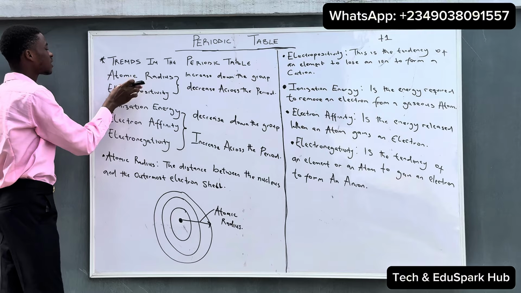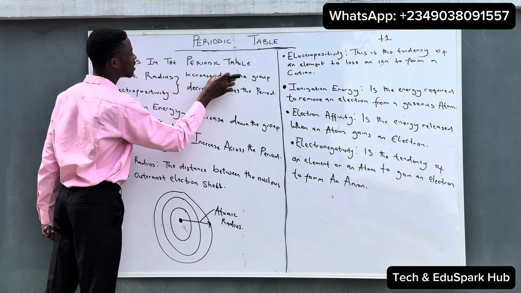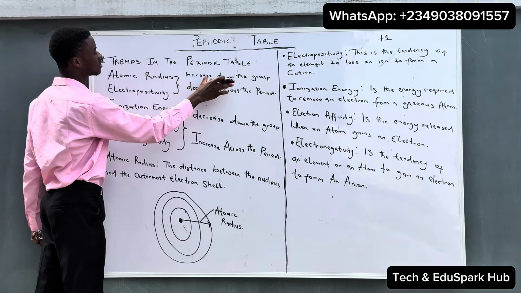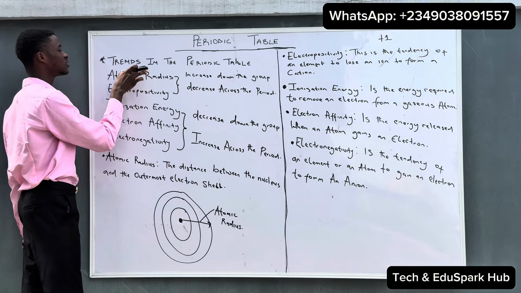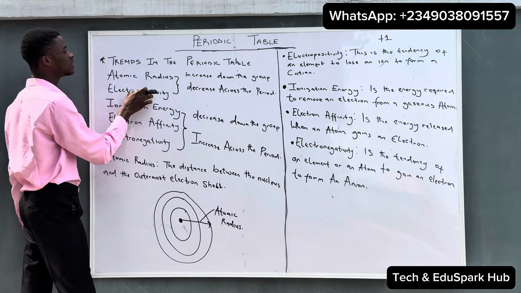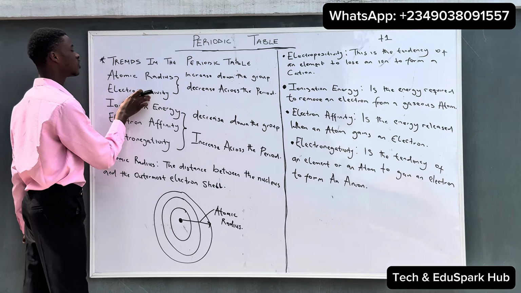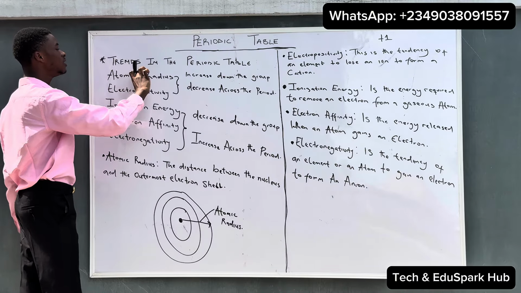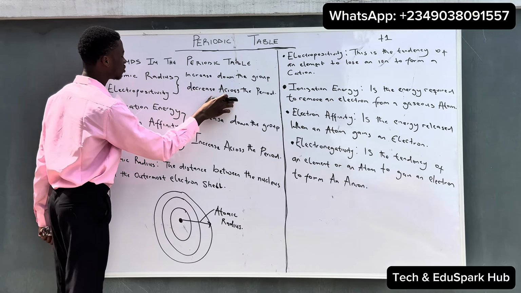So atomic radius and electropositivity, they increase down the group and decrease across the period. So you can say atomic radius increases down the group and also atomic radius decreases across the period. And you can also say electropositivity increases down the group and also electropositivity decreases across the period. So just know that these two always increase down the group and decrease across the period.